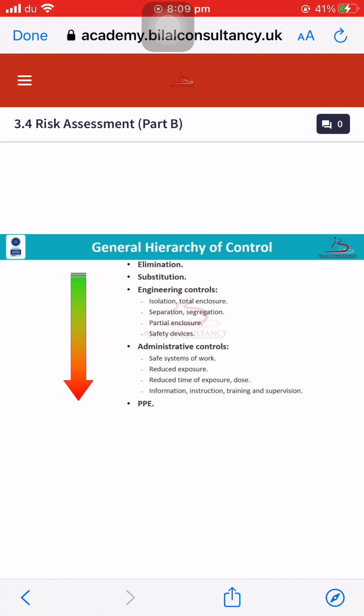At the last, there is PPE. PPE is the last line of defense. Many companies just focus on engineering control and administrative control. They will not go to the PPE. PPE is the last line of defense. If your engineering control fails and if your administrative control fails, PPE will save your employee and your worker from any kind of incident or accident.